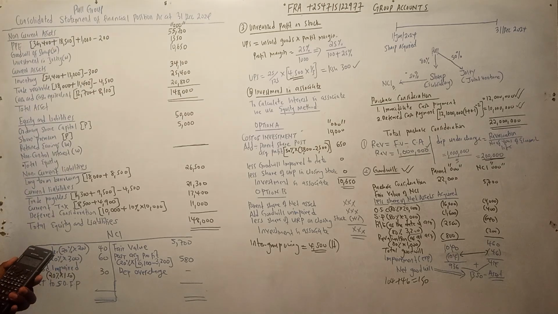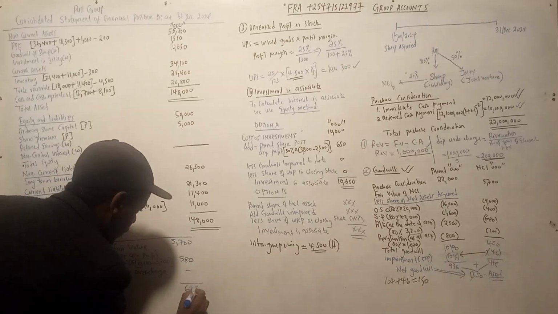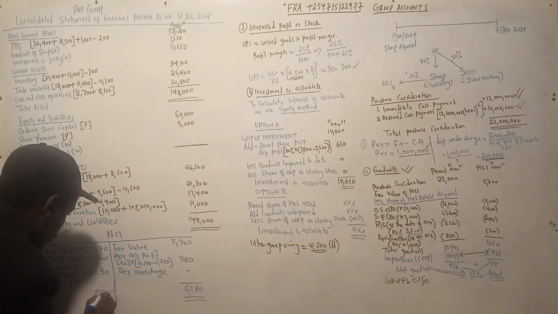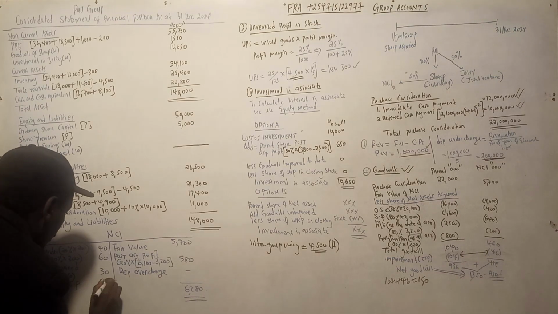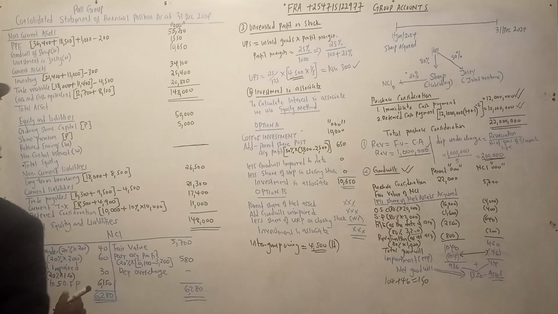So 5,700 plus 580, that is 6,280. So we get the balancing figure. The balancing figure will be minus 40, minus 60, minus 30, giving 6,150. So this one is 6,150.